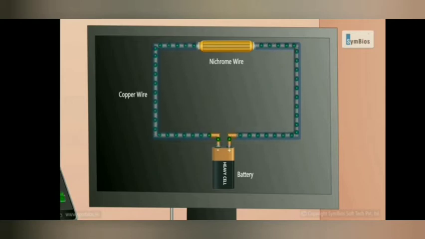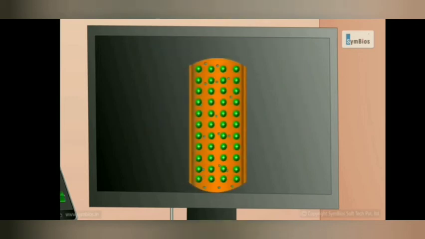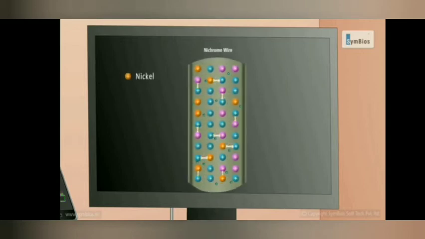Current is due to the motion of electrons. You know that copper is a good conductor of electric current. The electrons start moving in the conductor. It constitutes electric current in the circuit. Look at children, electrons are moving in the conductor, but the path of the motion is not so easy. There are obstacles offered. Due to these obstacles, collisions take place.